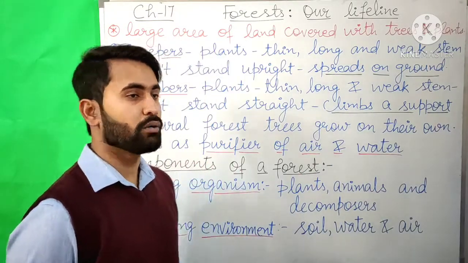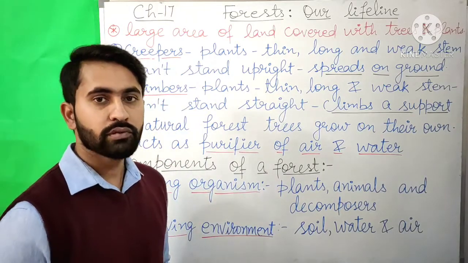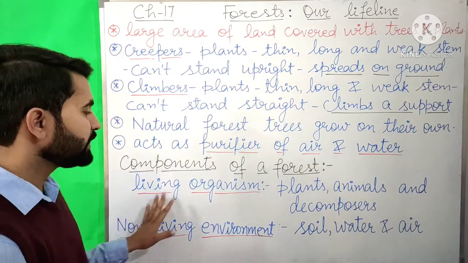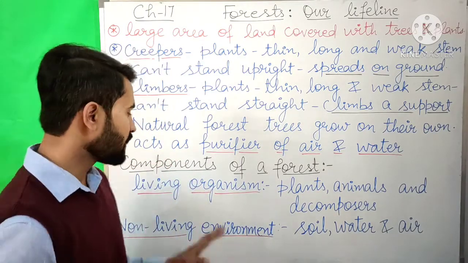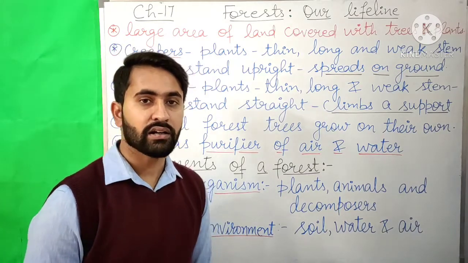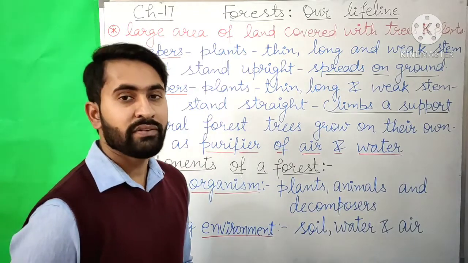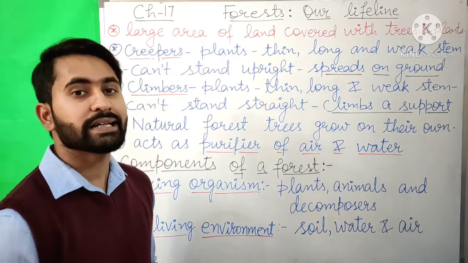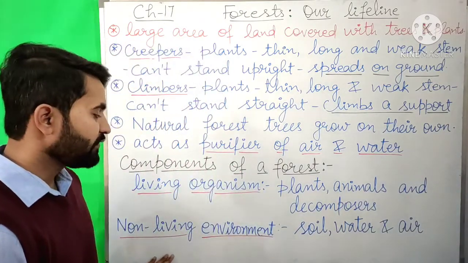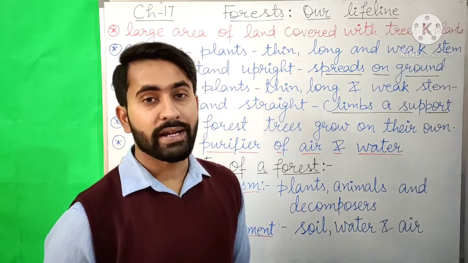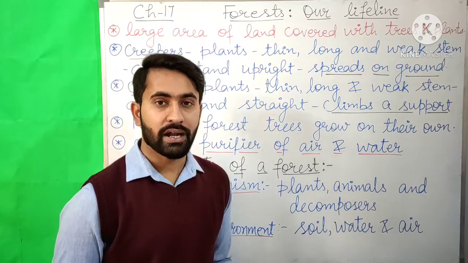Now we will learn about the components of a forest. So a forest is made up of two components, that are living organisms and non-living environment. The living organisms in a forest are plants, animals and decomposers. The non-living environment of a forest consists of soil, water and air. The non-living environment of a forest provides soil, water and carbon dioxide for the plants to grow.